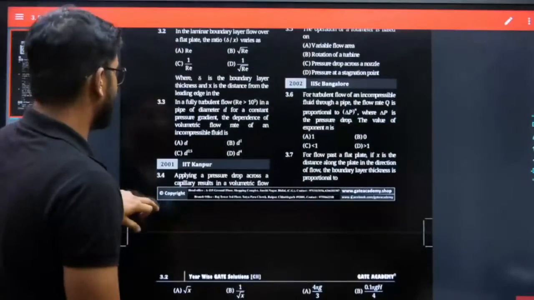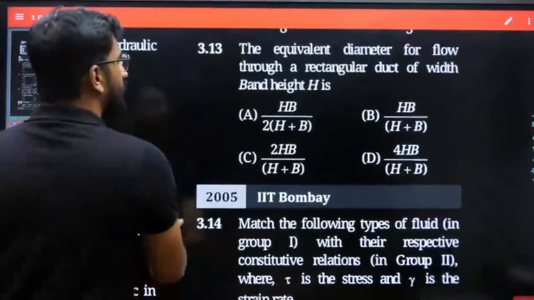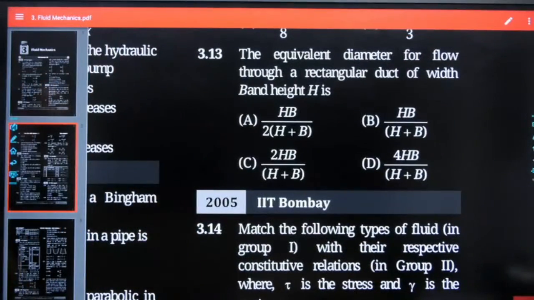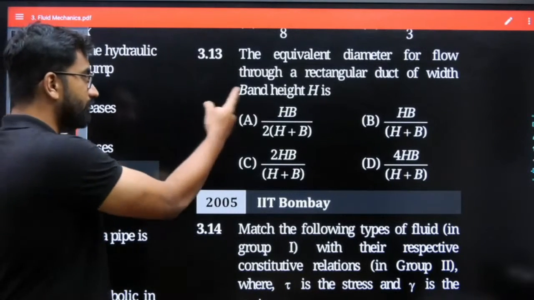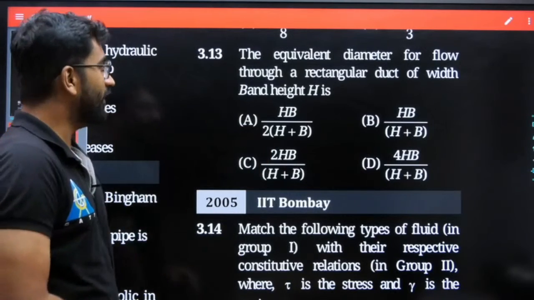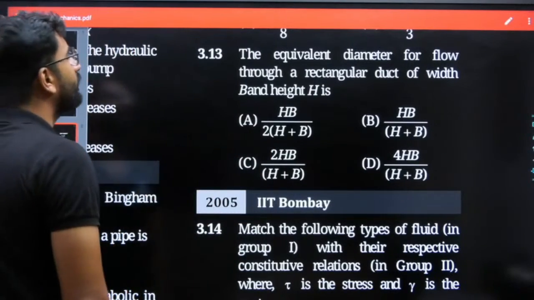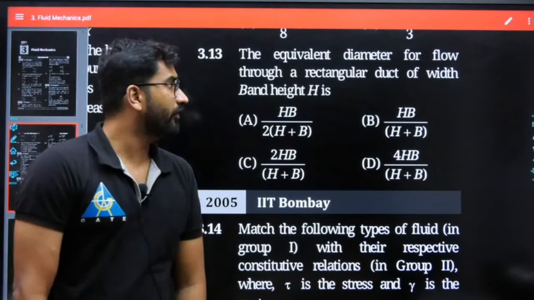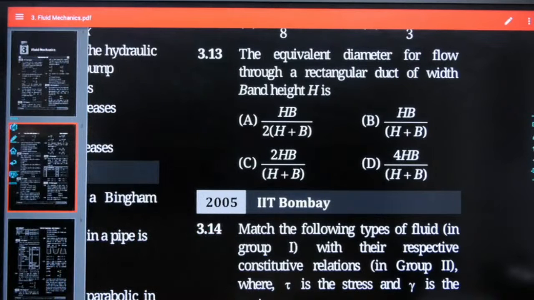So we have solved questions based on pressure drop, it is done, right? So the first question itself, it's a 2004 question. What is the equivalent diameter for flow through a rectangular duct of width B? Okay, it is width B, it is not band, okay? Width B and height H. So tell me the answers. What will be the equivalent diameter of flow through a rectangular duct? Rectangular duct दिया है question में. So give me the answers.